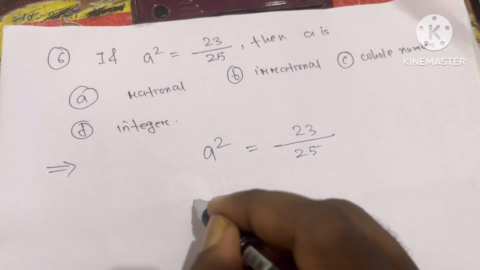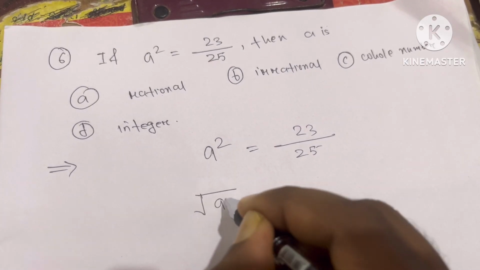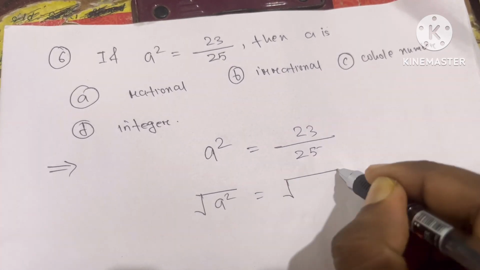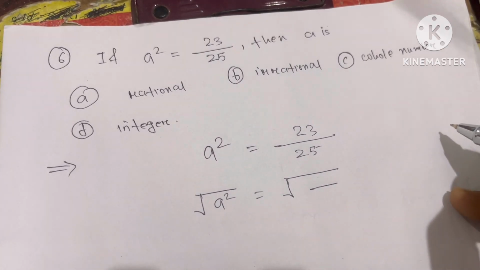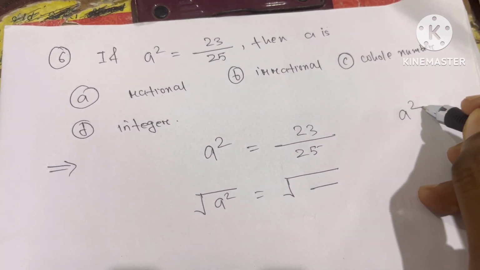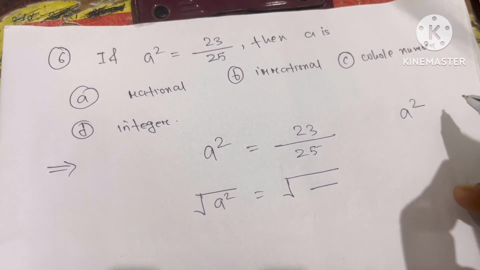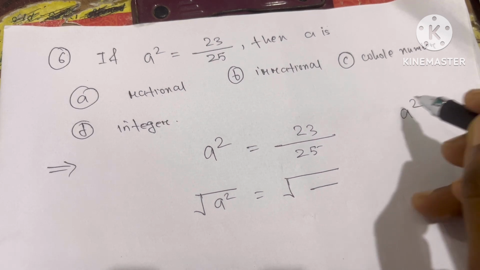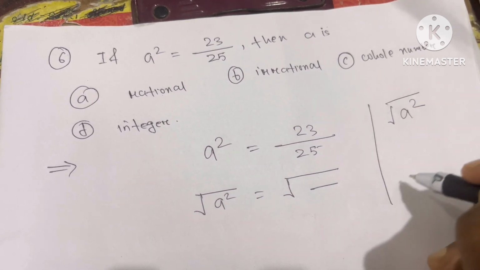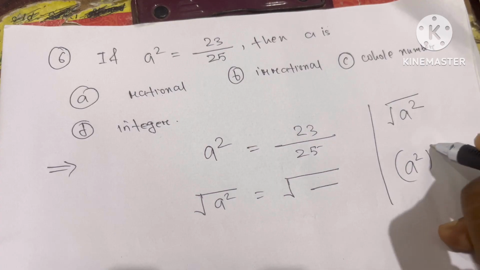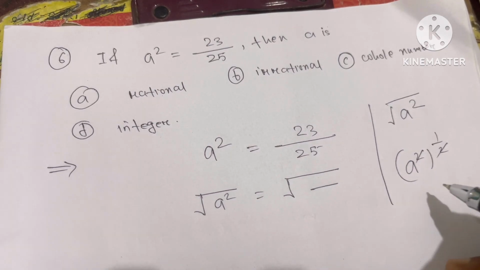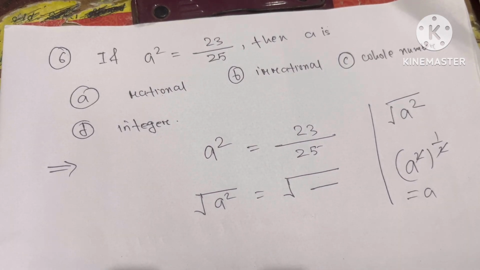I need to find the value of a, so how do we get a from a square? By taking the square root on both sides: a square to the power half, the 2 cancels, and the answer will be a.